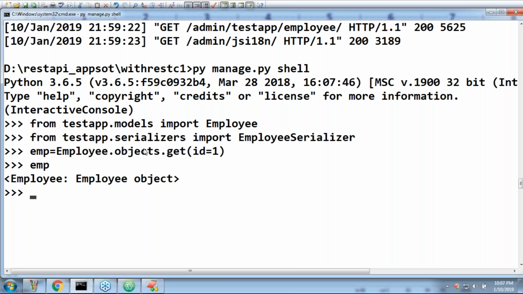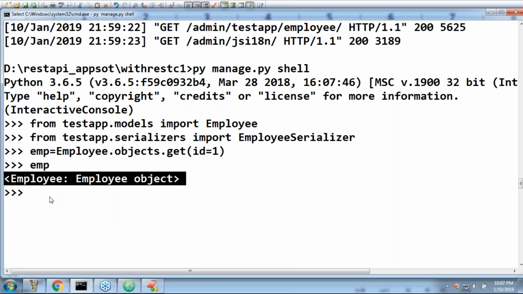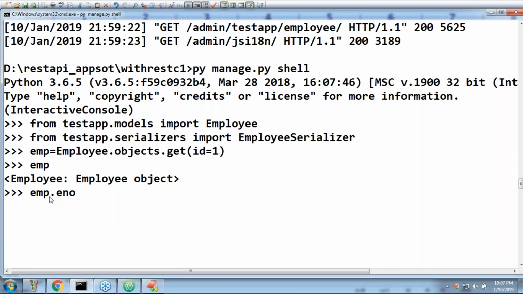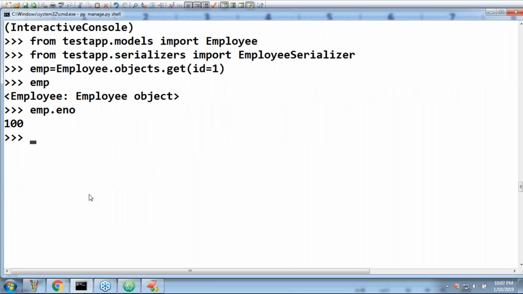If I print emp, it is the employee object I'm getting. emp.enum is 100. I got the first employee object. What is this emp? emp is a model instance. It is an object.